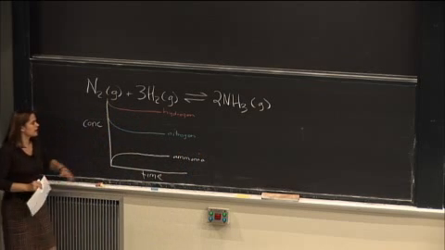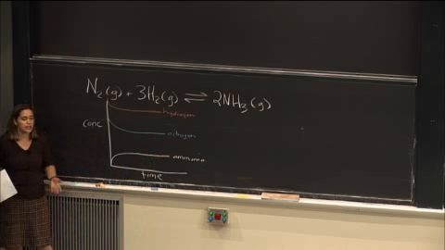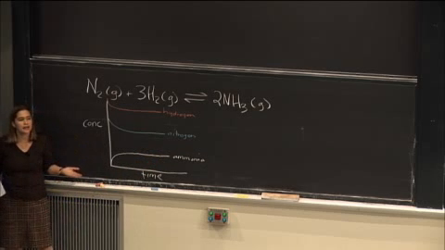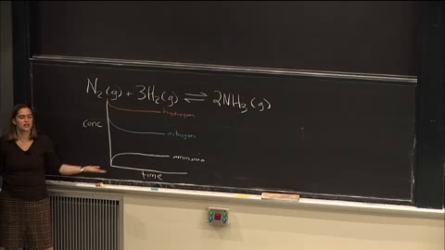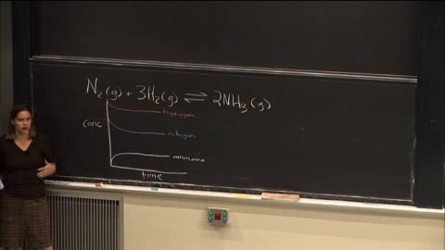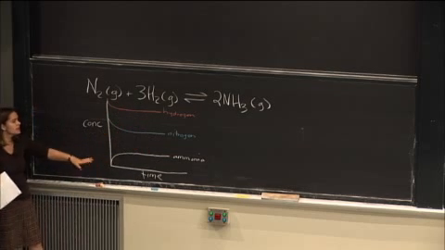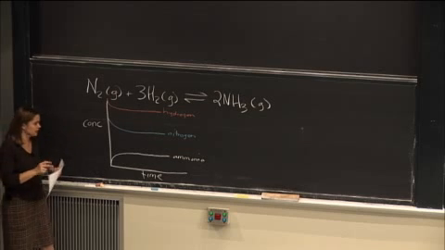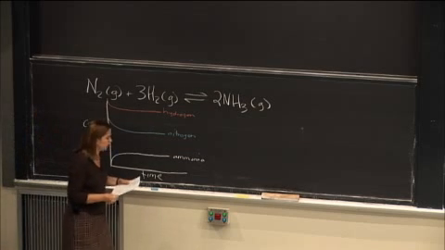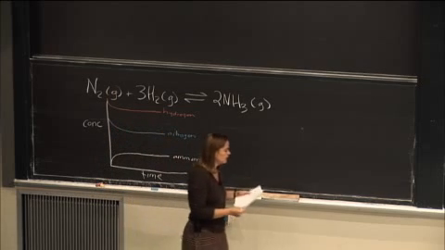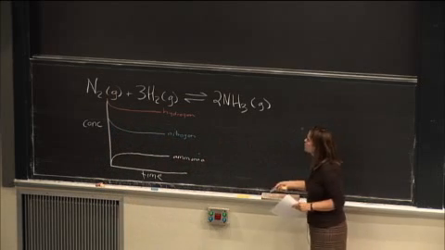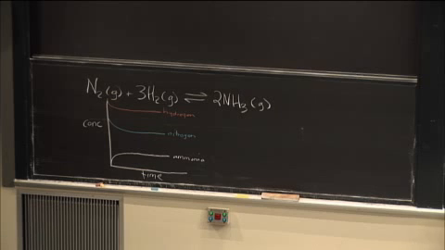So when these curves level off, you're reaching equilibrium. The reaction is still happening, but the rate of the forward reaction is equal to the rate of the reverse reaction, so there's no net change. So the concentrations are staying the same, but the reaction is still going forward. So let's think about the case when we have pure reactants, when we haven't formed enough products yet to reach equilibrium.